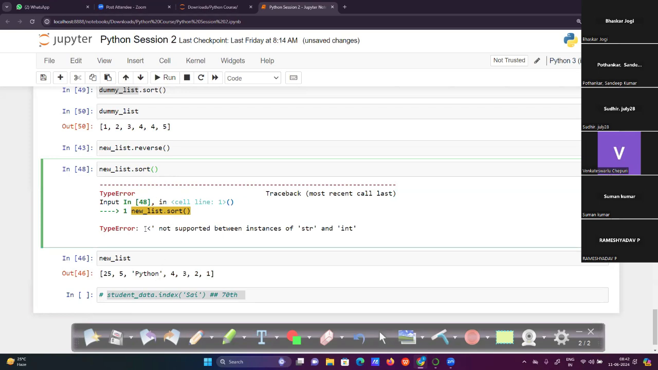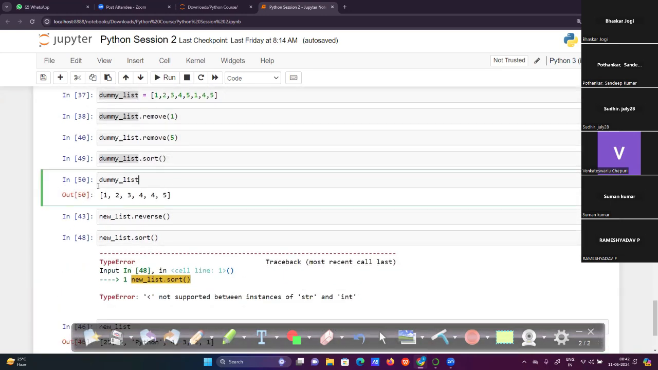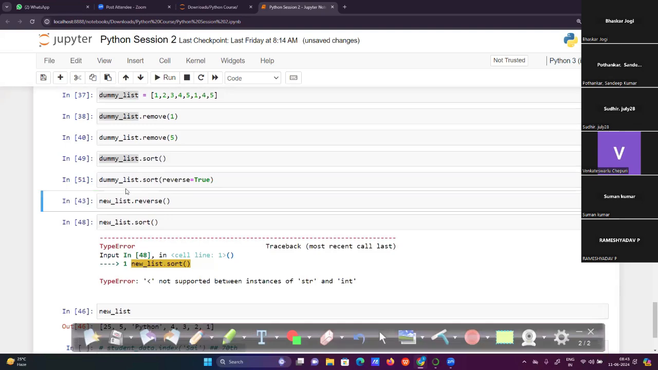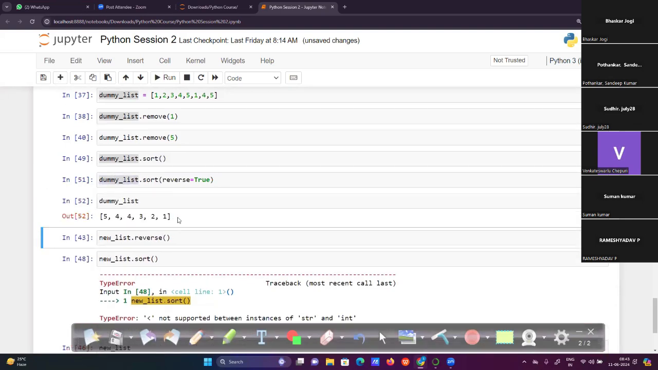That is the error: less than not supported between instances of string and integer. So we can't decide which is the lesser value or the greater value, right? With the comparison of string, it is not possible. So it will not provide it. But in the dummy list, it is provided. Previously we had some other order, but now it is a different order. Another way is sort with reverse equals True, meaning descending order, then the dummy list will work in descending order: 5, 4, 4, 3, 2, 1.